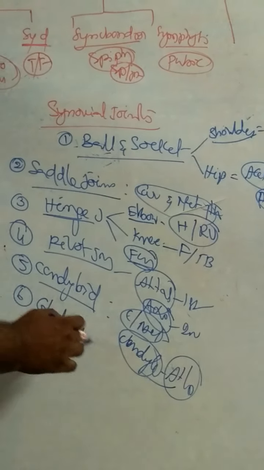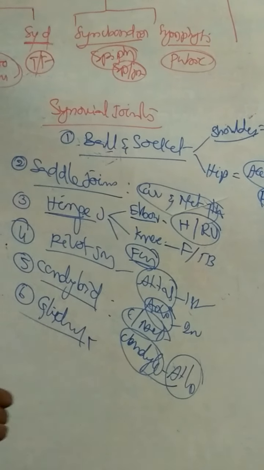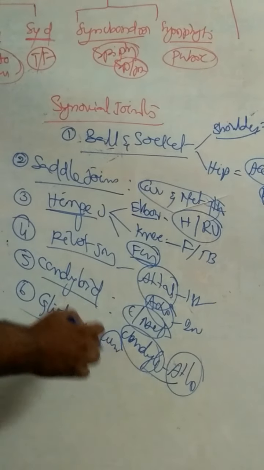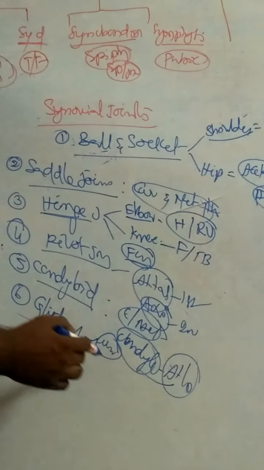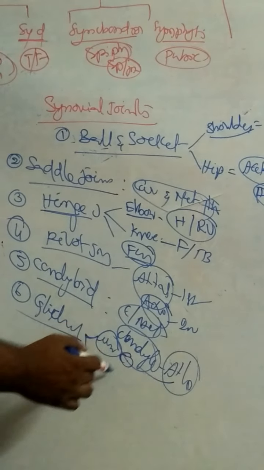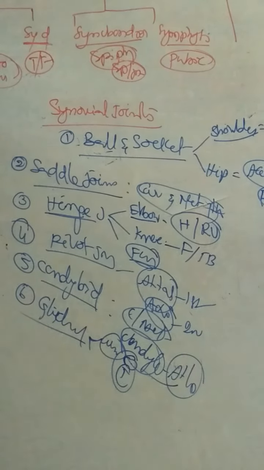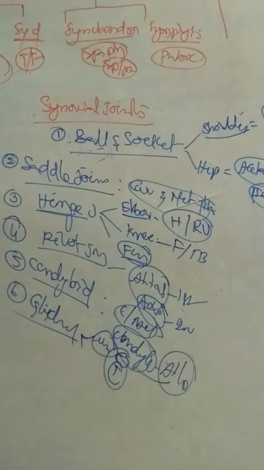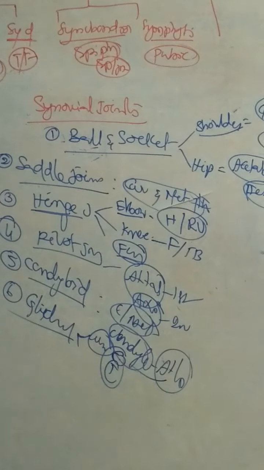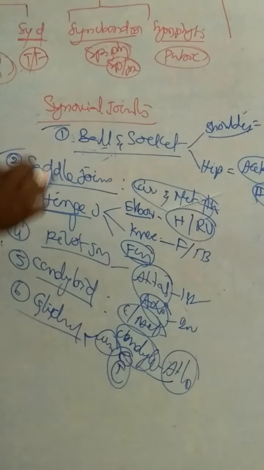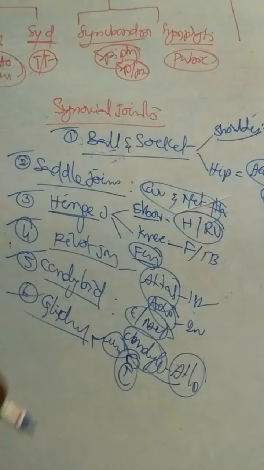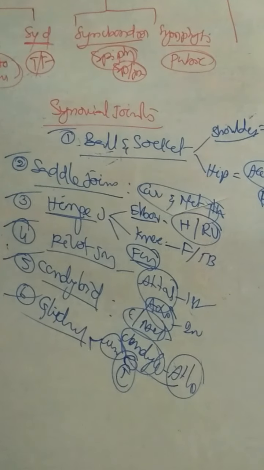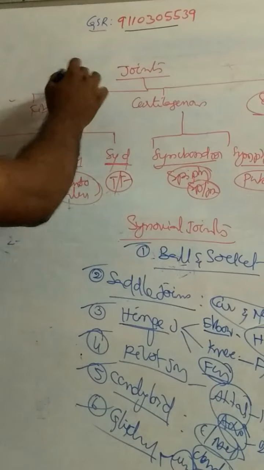And the sixth one is the gliding joint. There are two examples for gliding joint: wrist joint, the gliding joint between carpals, and the next one is between tarsals. There are 6 types of synovial joints: ball and socket joint, saddle joint, hinge joint, pivot joint, condyloid joint, and gliding joint. That is the classification of joints based on their structure.